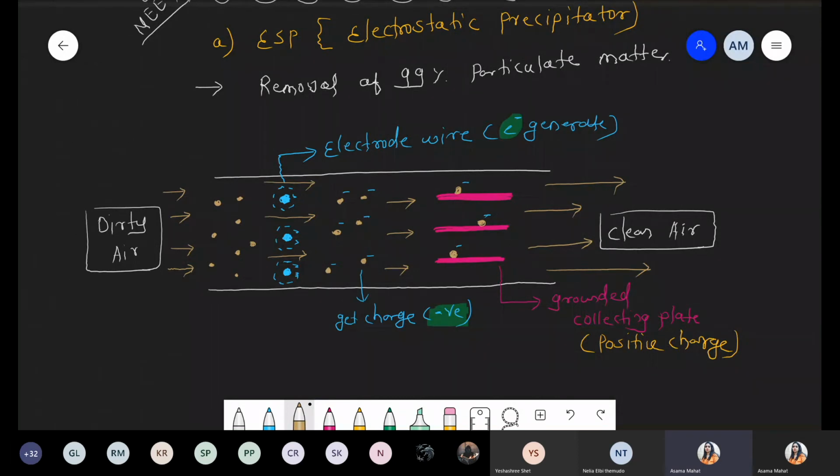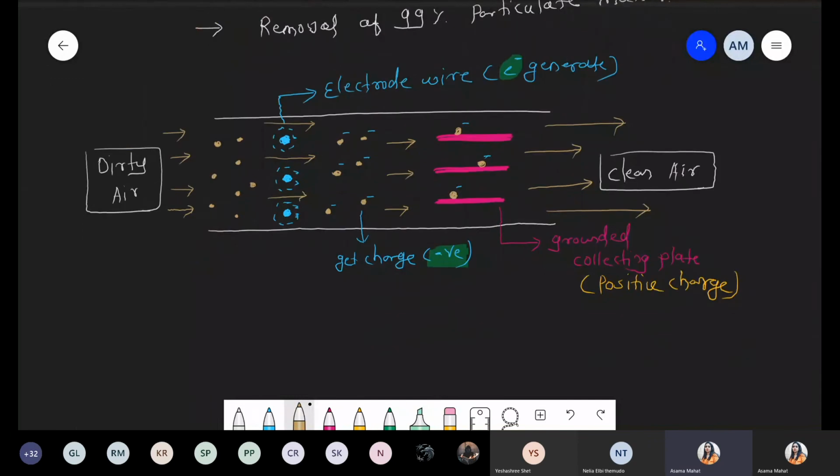अगर हमने इसको पास करना है, we have to pass the dirty air slowly through the electrode wire, through the grounded collecting plate. Can you tell me velocity कैसा होना चाहिए? It should be slow, it should be medium, or it should be high, or there is no any effect on velocity. Can you tell me what kind of this velocity we have to set when we pass this air through plate, when we pass this air through electrode wire? What kind of this velocity? Because it depends upon the velocity. Very good. That velocity should be slow.